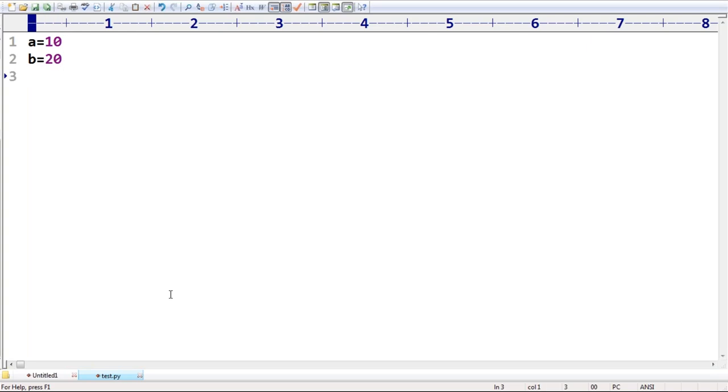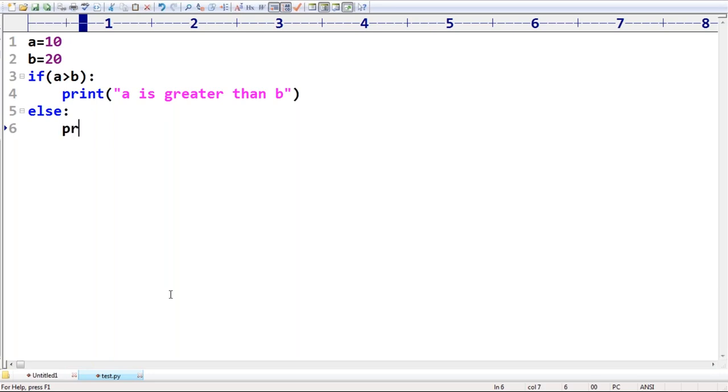If A greater than B, observe that carefully, sir, print A is greater than B. Else print A is smaller than B.